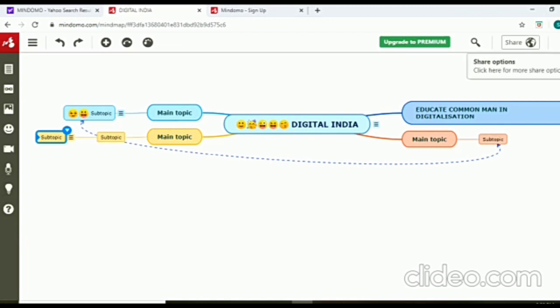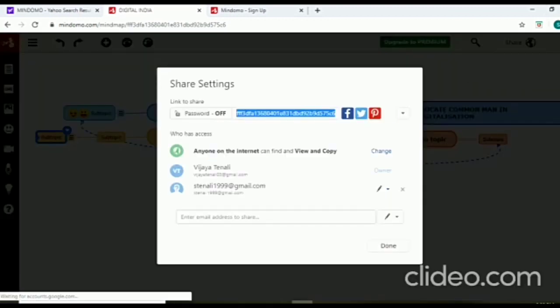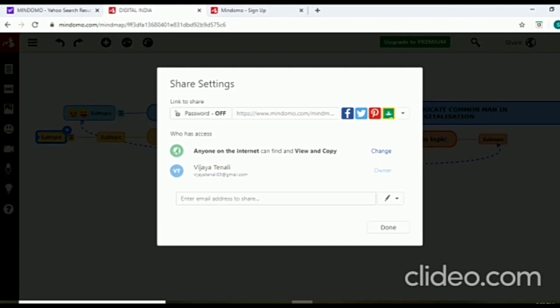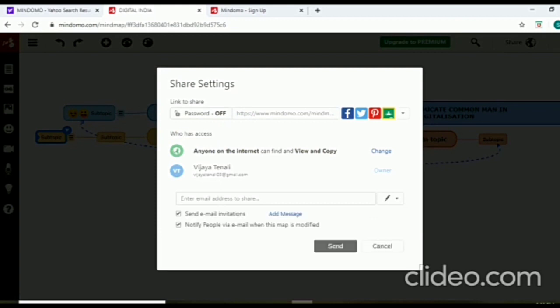The important section here is the sharing section. In this sharing section, you are going to use your mail IDs. It's a very professional approach compared to a WhatsApp group. It's easier if you put the link and show them how to access it. They will access it with the help of the links. Here you can put the mail ID. There are certain options like send. You can type also. Before sending to the student, you can send some messages.